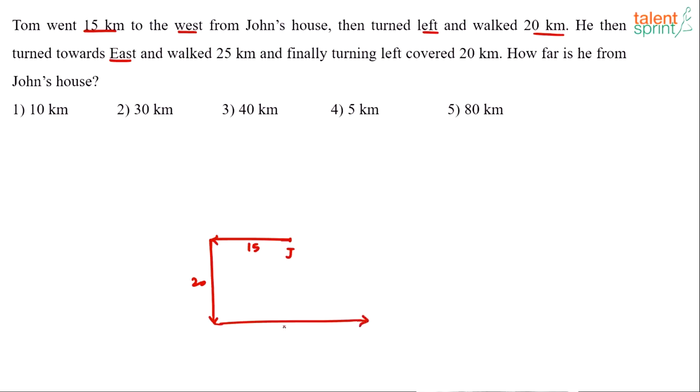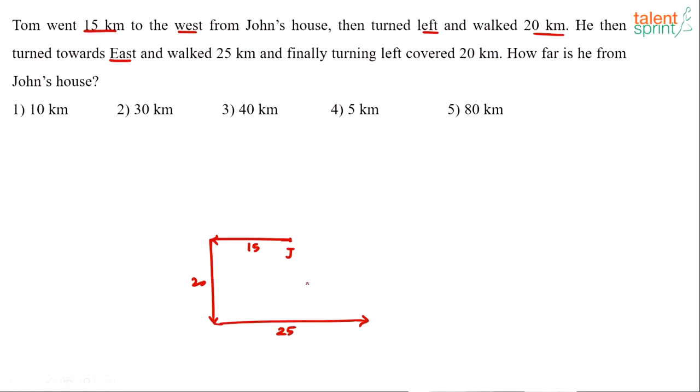And walked 25 kilometers. Now remember, when you're tracing this line of 25 kilometers, it should definitely be longer than the initial line of 15 kilometers, because both of them are parallel, right? From John's house, he went 15 kilometers west, then took 20 kilometers towards south. And now when he's traveling 25 kilometers towards east, it has to be two parallel lines, and of course, it will be longer than the initial line, because this will help you decide the direction eventually.